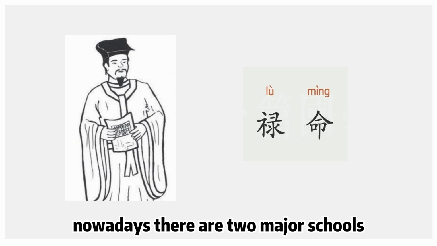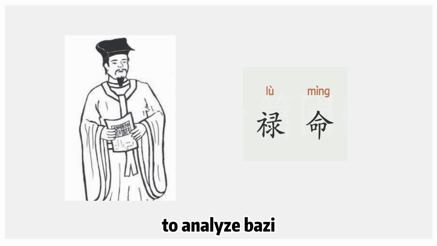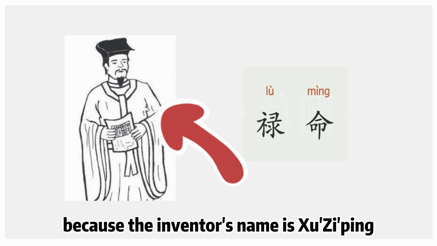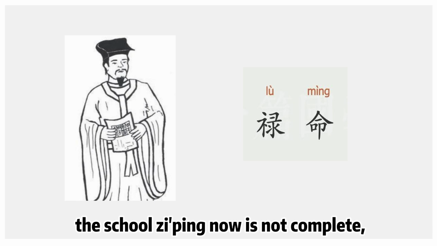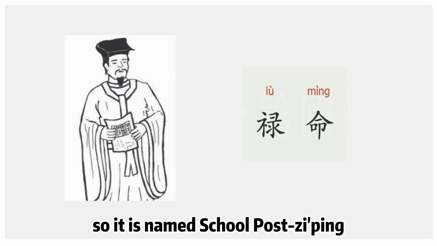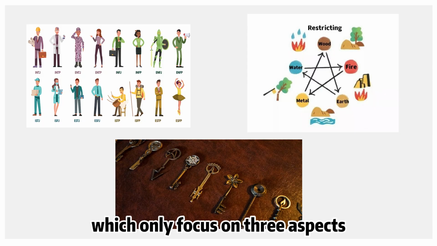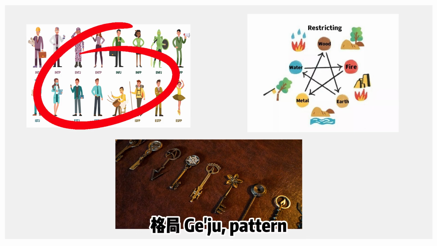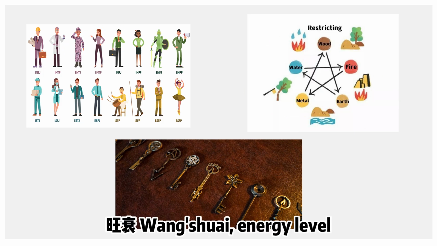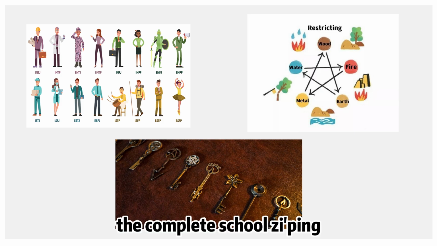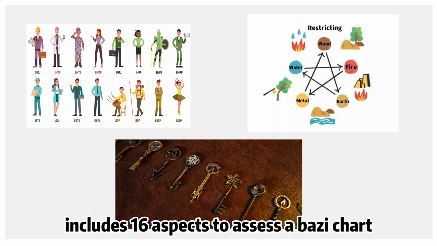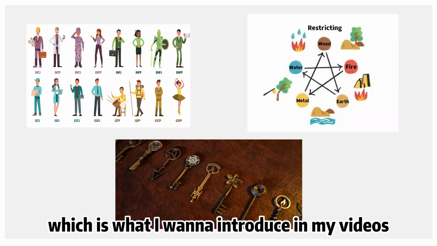Nowadays, there are 2 major schools to analyze Bazi. One is School Ziping, because the inventor's name is Zhu Ziping. But due to some reasons, the School Ziping now is not complete, so it is named the School Post Ziping, which only focuses on 3 aspects: 格局, pattern, 旺衰, energy level, and 用神, crucial character. The complete School Ziping includes 16 aspects to assess a Bazi chart, which is what I want to introduce in my videos.